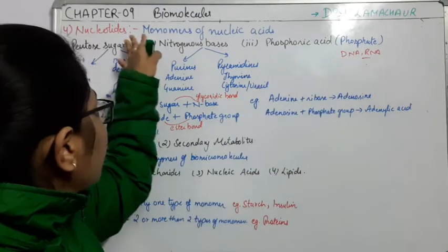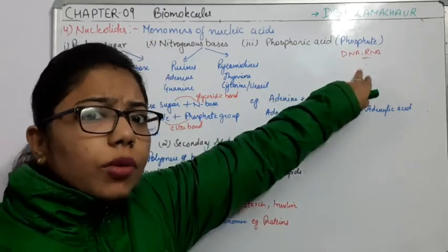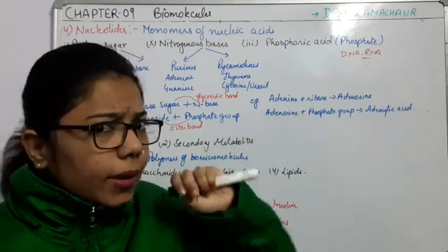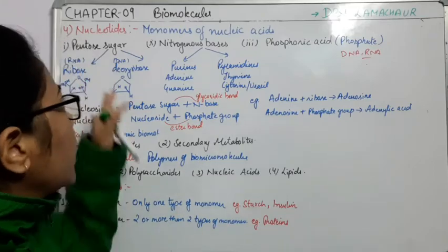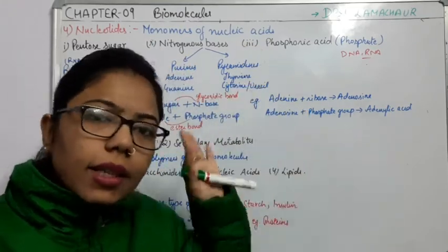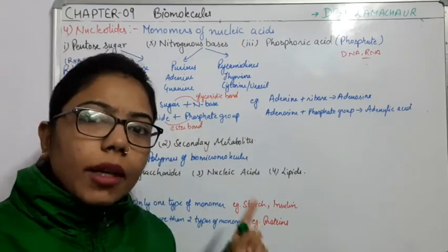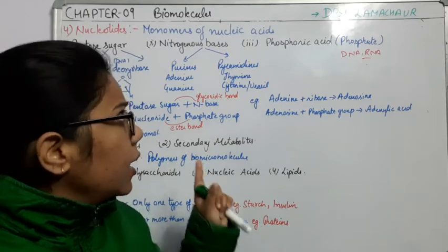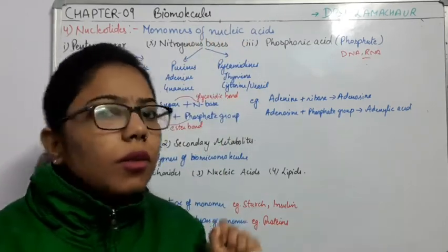When these nucleotides combine with each other, they form the DNA or RNA. So these nucleotides are the monomers of nucleic acids, and that's why we study them under the biomicromolecules, and the nucleic acid we study in the biomacromolecules.